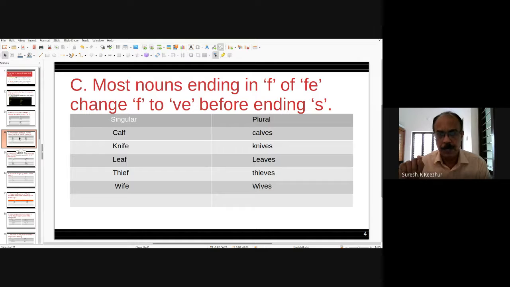F is substituted by V and S is added. Knife, knives. Leaf, leaves. Thief, thieves. Wife, wives. Here, most nouns ending in F or FE change F to V, and S is added for forming the plural.